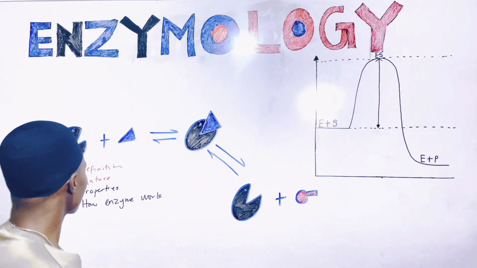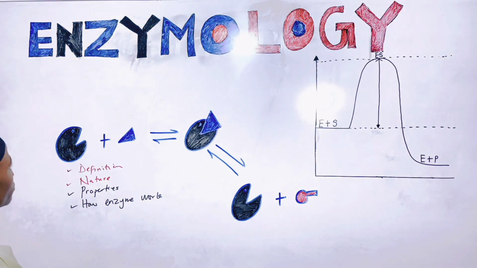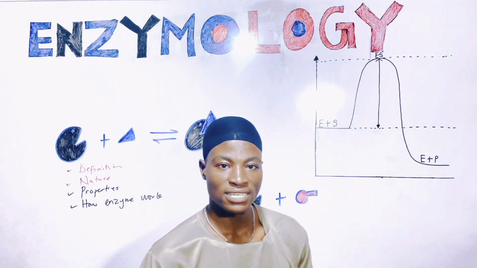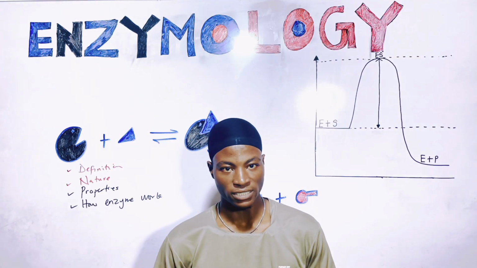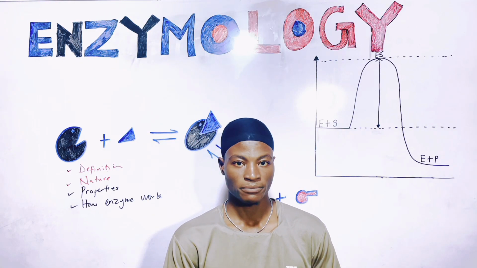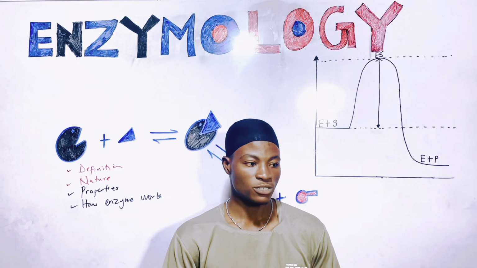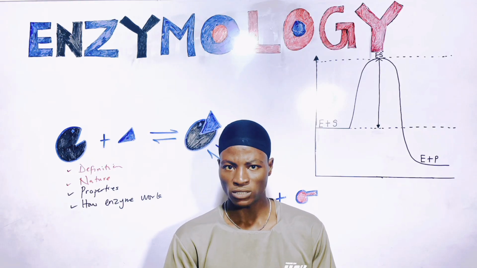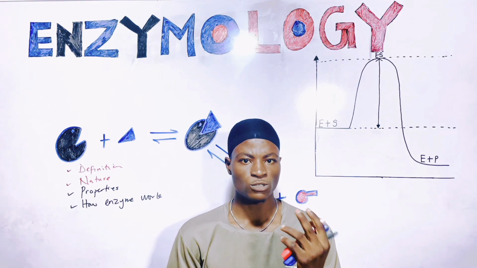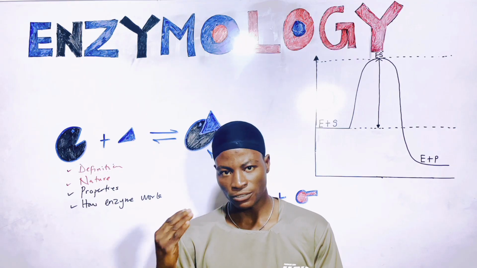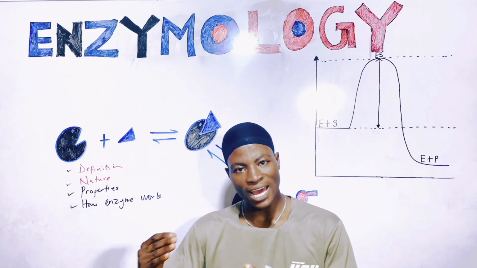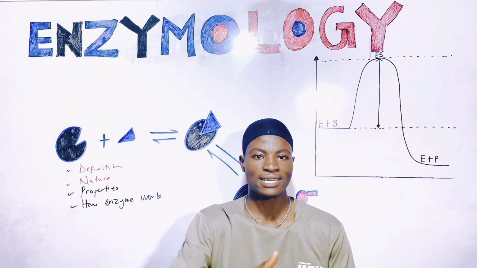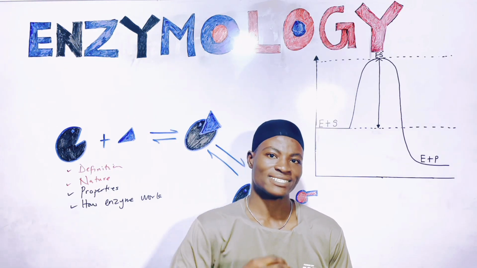So let's start. Now, the first thing is definition. Starting from enzymology. Enzymology is basically an aspect of biochemistry that has to do with the study of enzyme, right? Then, as far as enzyme is concerned, what are we going to study? We are going to study the structure of an enzyme, the function of an enzyme, and how enzyme perform its works, right? How it helps to catalyze a reaction.